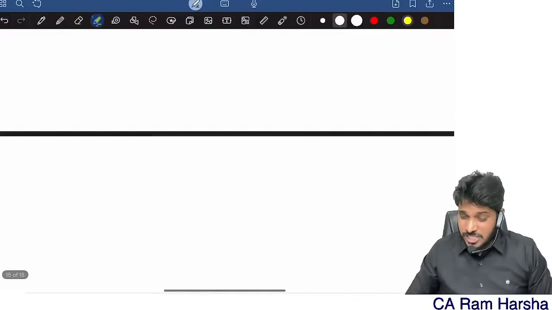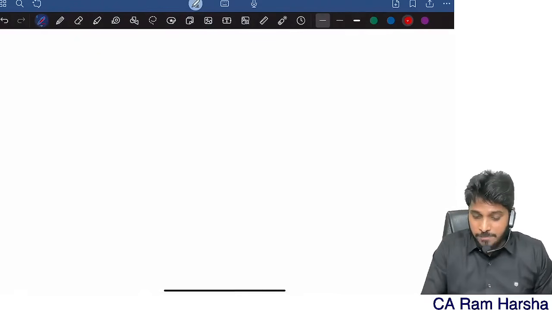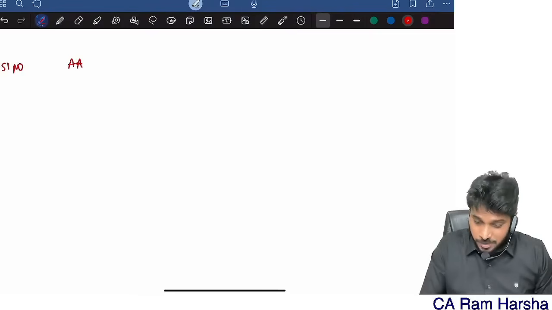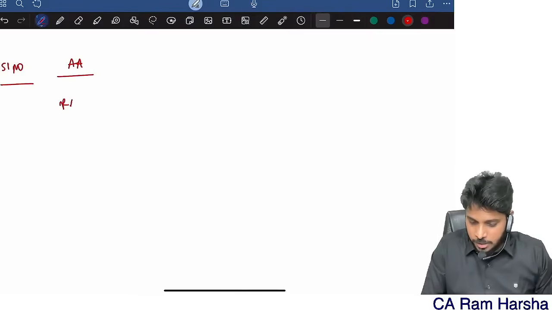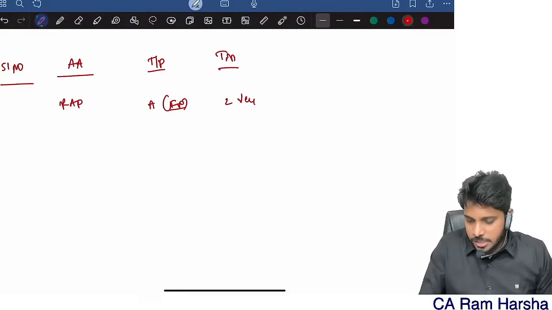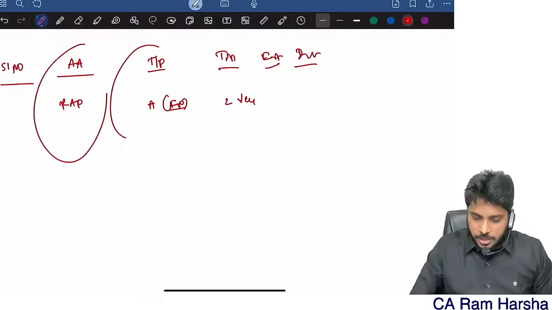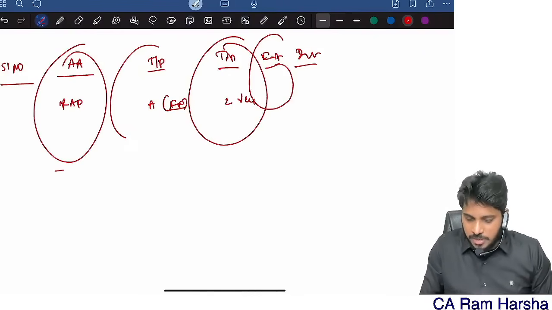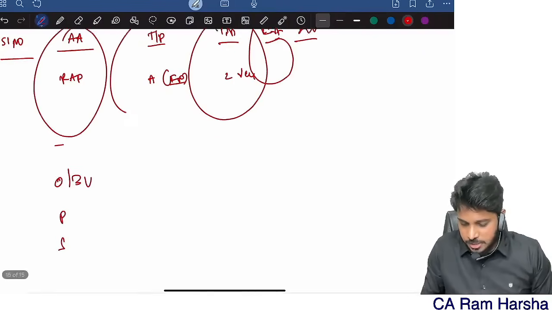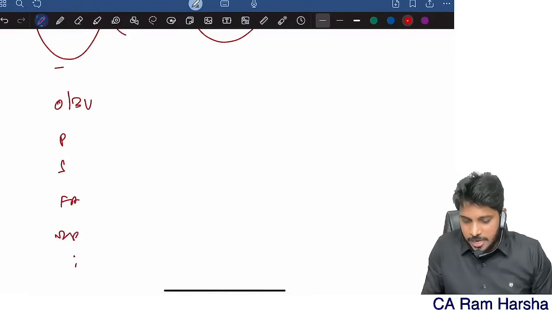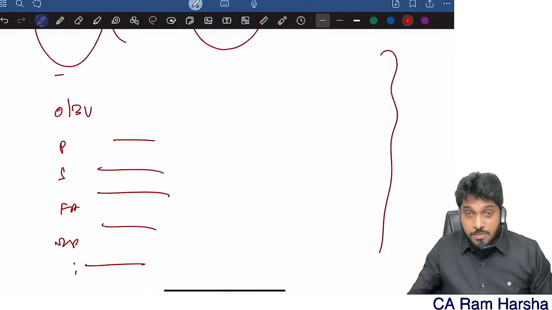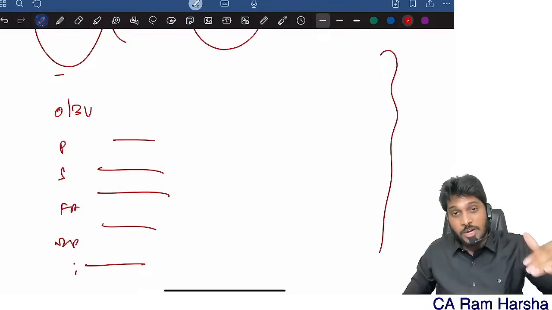Generally I use ChatGPT in the class, but here I don't have time. So a plan means what? Serial number, audit area. For example, risk assessment procedure, team member Mr. A, who is an engagement partner, timing, some 2 days required, instructions, nature, timing, extent, like this. We will list out opening balance verification, purchases, sales, fixed assets, depreciation. We will allocate the work, and we develop a document like this. This document is called an audit plan.